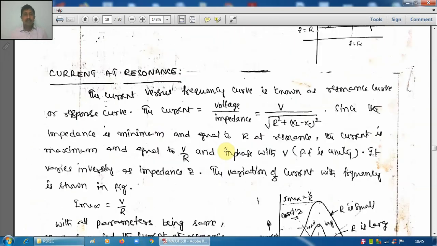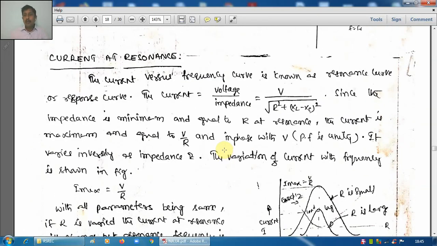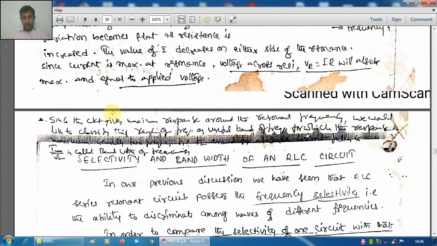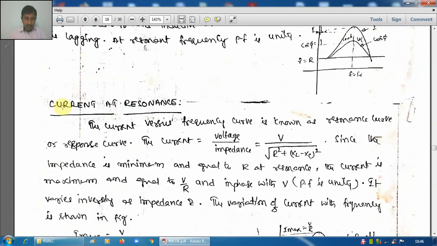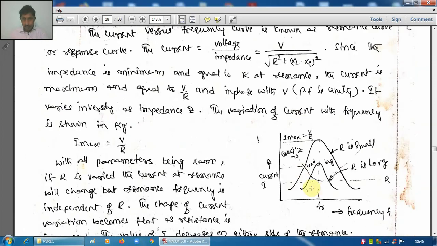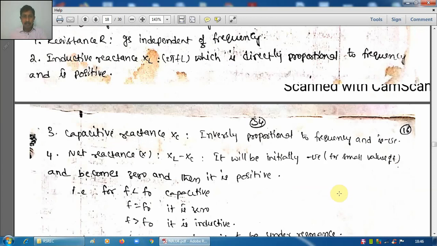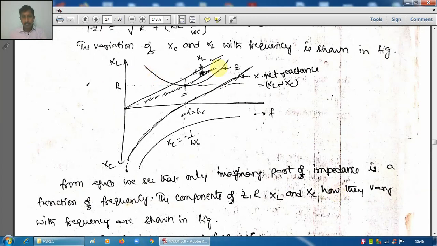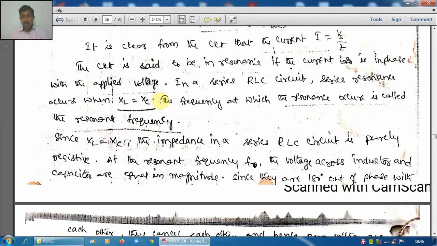Now our interest is current: how current in the series circuit varies with frequency. This current curve, current against frequency, if plotted, will be like this. It increases and becomes maximum at f naught or fr, then decreases again. This is simply inverse to the Z impedance, inverse to the variation of Z. Why? Because current I equals V by Z.